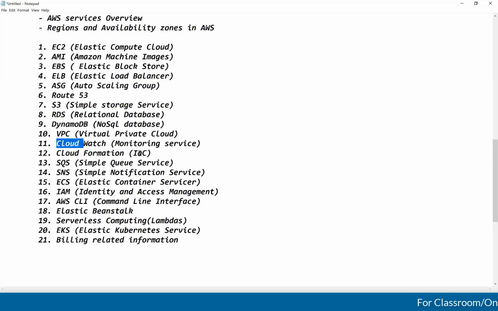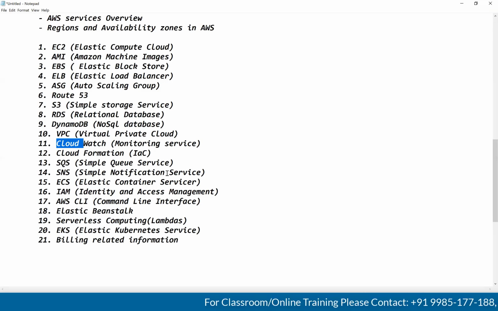Next, guys, SQS queue service. SQS means Simple Queue Service. Here we need to create the queue. Publishers and subscribers are there. The publisher will publish the messages into the queue. Consumers will come and consume the messages from the queue. Here I will show, guys, how the publisher will work and how the consumer will work. I will create the queue and I will take the Spring Boot applications, a publisher application and a subscriber application, and I will show everything end to end here, guys.